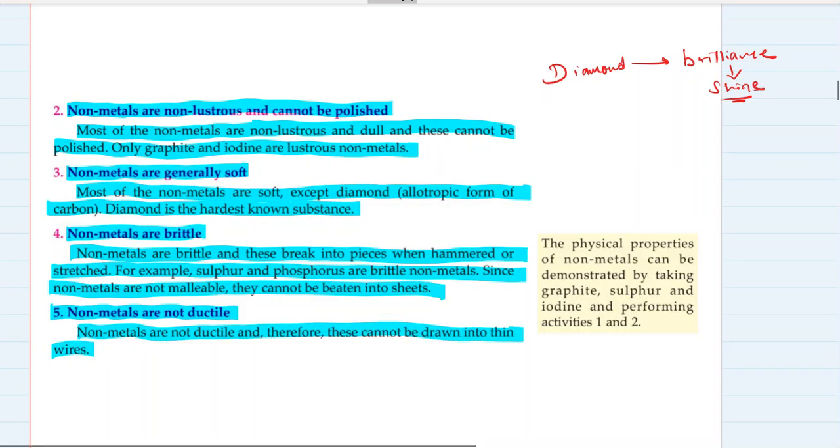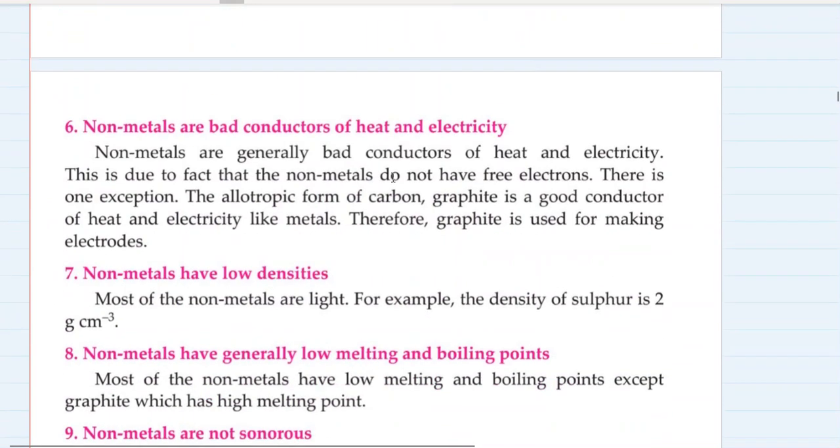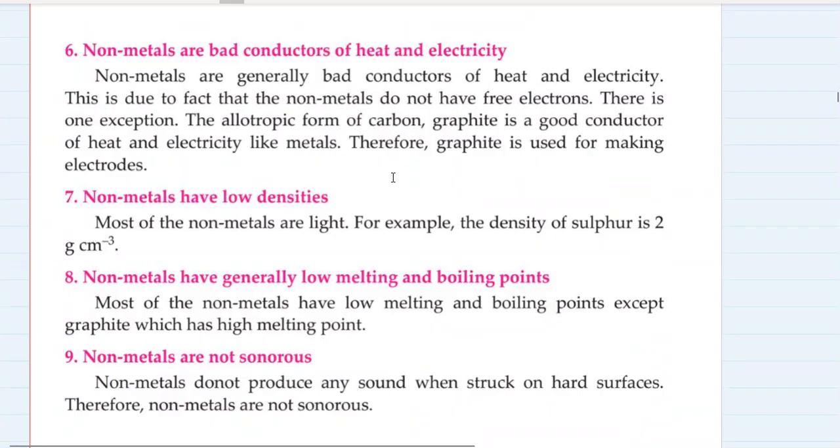There is one exception. This is not an element, but it is a non-metal: nylon. Nylon can be stretched into the form of thin wires. It is a non-metal, but it's not an element. It's a compound, a very complicated compound, but still it can be drawn into wires.